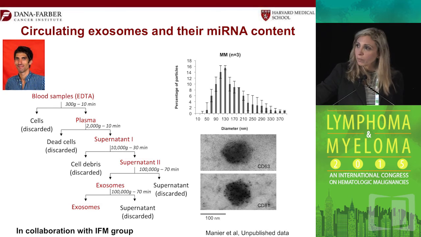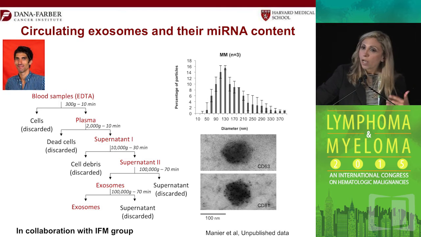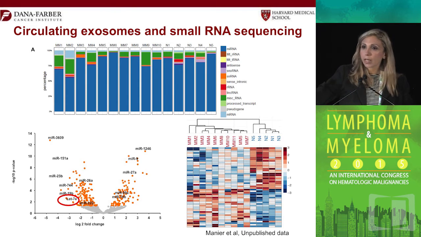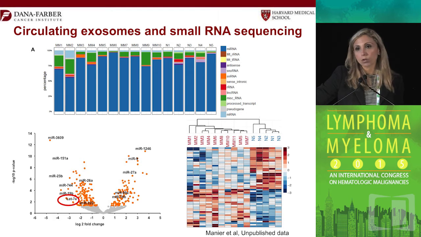And here we took samples from about 300 patients from a French study, a prospective clinical trial of bortezomib and dexamethasone, and took the supernatant, isolated the exosomes, as you can see by electron microscopy, and asked the question, what is their content? And first we did small RNA sequencing to try and differentiate normal exosomes from malignant exosomes, those that are present in patients with multiple myeloma.